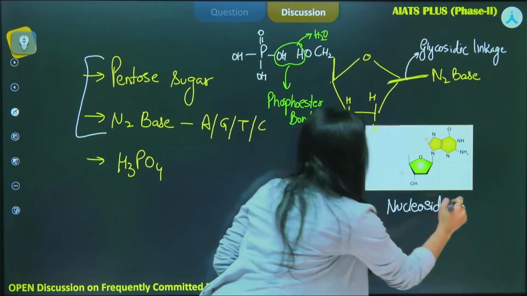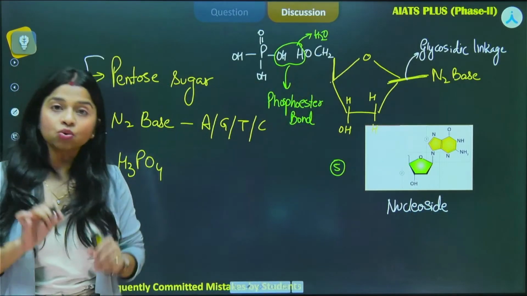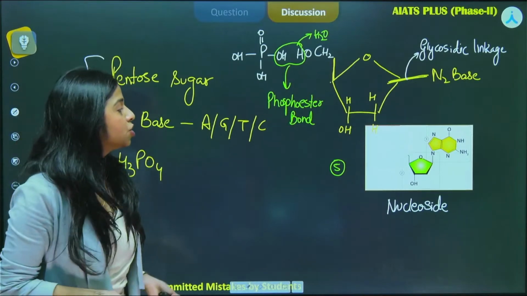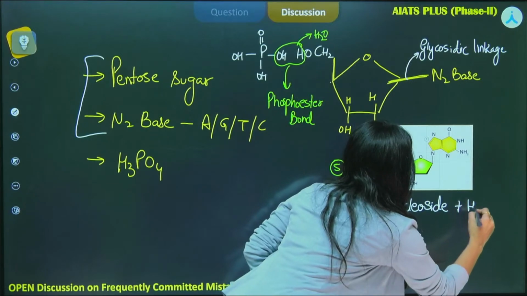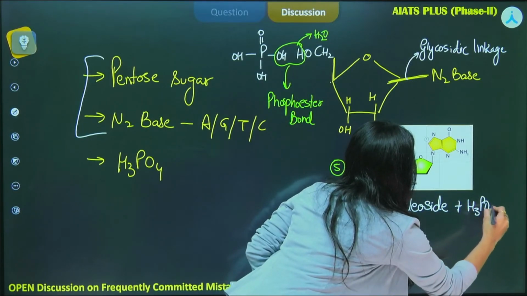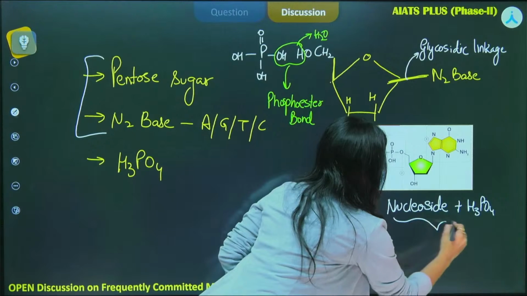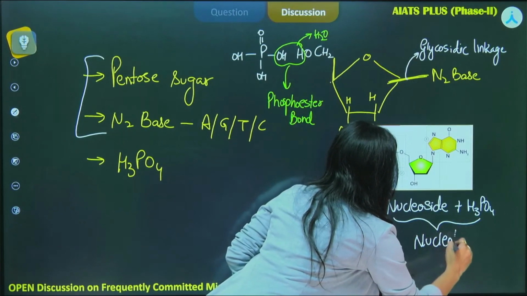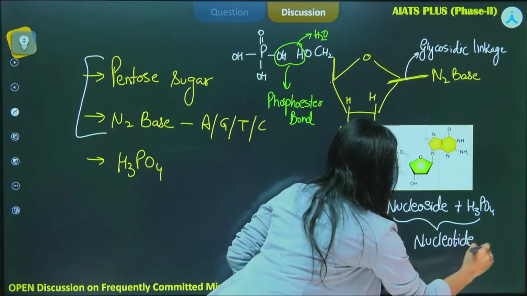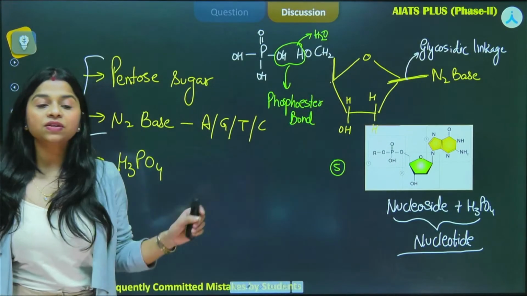Nucleoside, okay? And as soon as a nucleoside attaches to a phosphate group, it becomes a nucleotide, okay? So over here, it will become a nucleotide. You have to keep this thing in mind. Okay, is this clear with everyone?